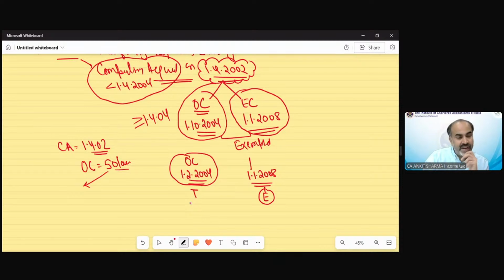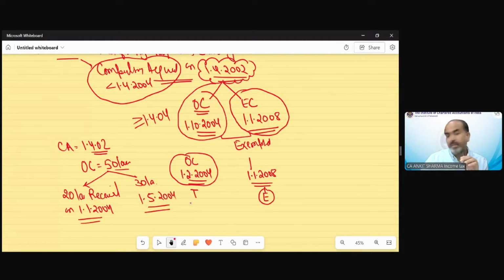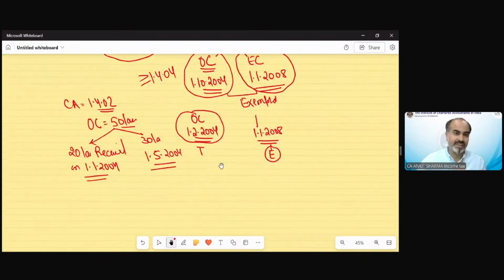Out of this 50 lakh, 20 lakh is received on 1st January 2004 and 30 lakh received on 1st May 2004. So now how much OC is going to be exempted and how much OC is going to be taxable? This is the main question I would like to ask you. Tell me how much amount is going to be exempted or taxable in this case?